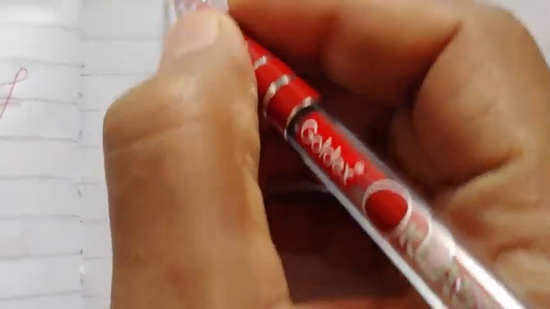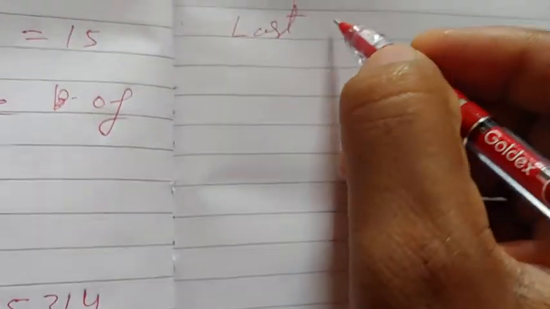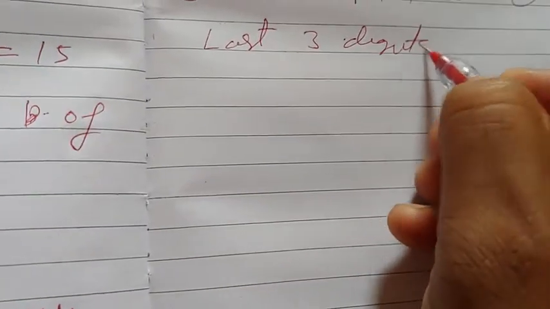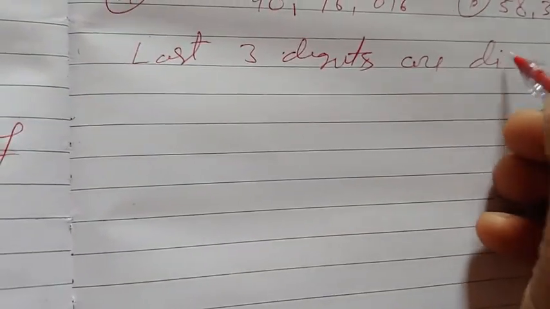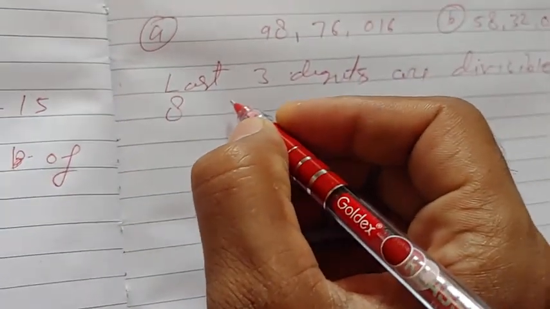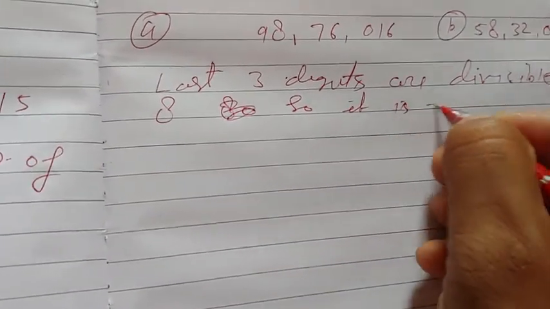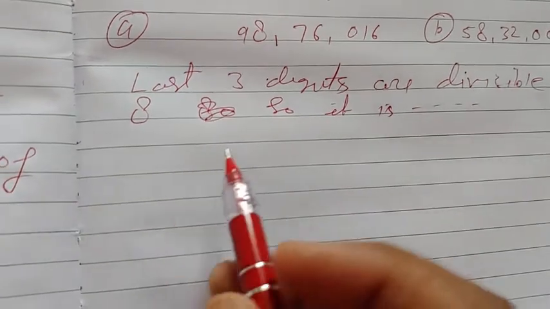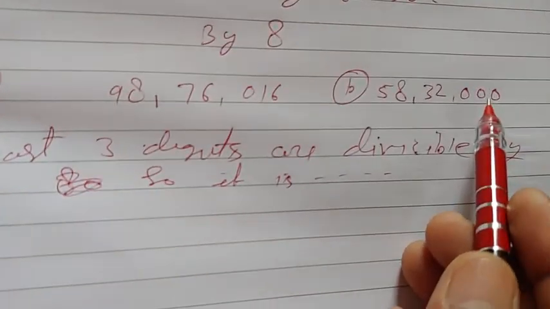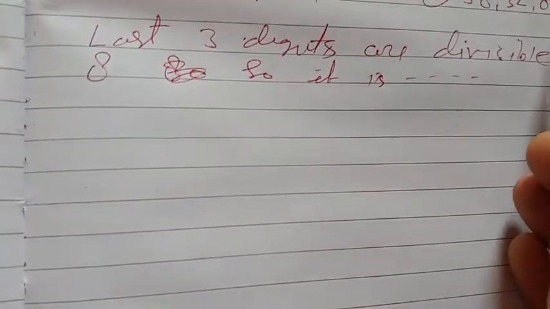You will write here: last 3 digits are divisible by 8, so it is divisible by 8. Similarly, last 3 digits are not divisible by 8, so it is not divisible by 8.